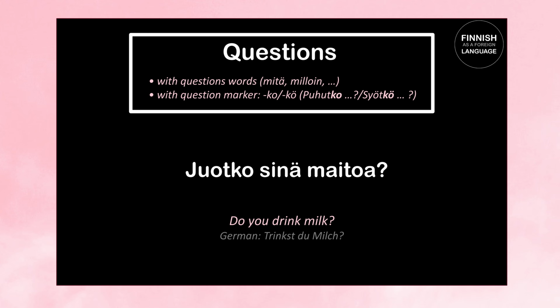One more. Juotko sinä maitoa means do you drink milk? So juotko is a combination of juoda plus -ko. Juotko means do you drink? Sinä means you and maitoa means milk. Standing here in the partitive case because we're talking here about an uncountable amount of milk. So let's repeat. Juotko sinä maitoa? Do you drink milk?